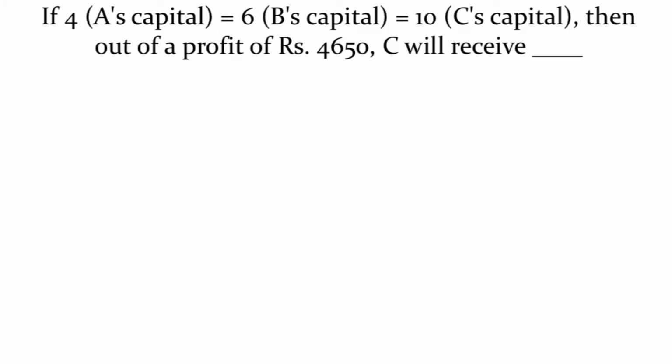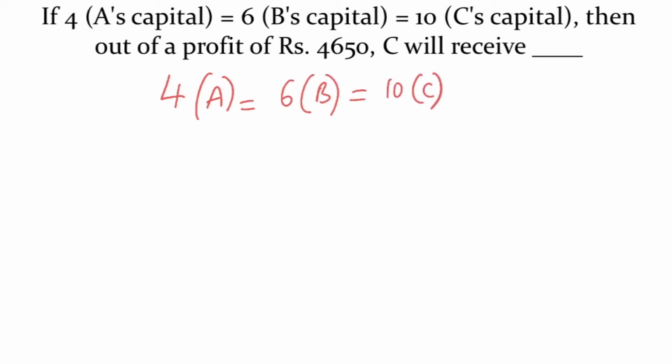If 4 times A capital is equal to 6 times B capital is equal to 10 times C capital, then out of a profit of 4650 rupees, C will receive how many rupees? Capitals are given, time periods are not mentioned. So they share the profits in the ratio of capitals. Given 4 times A is equal to 6 times B is equal to 10 times C.